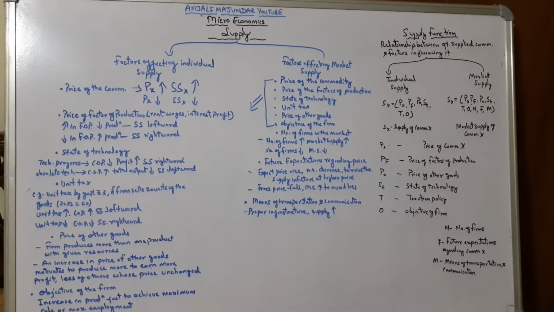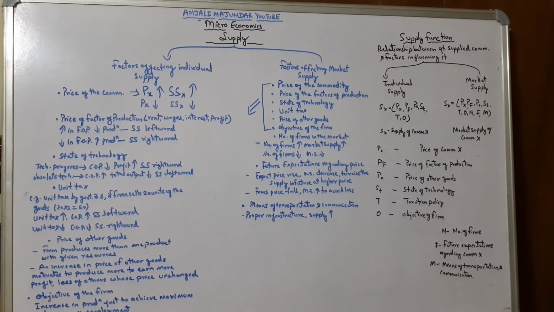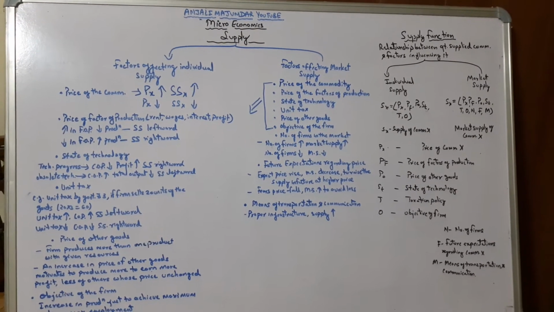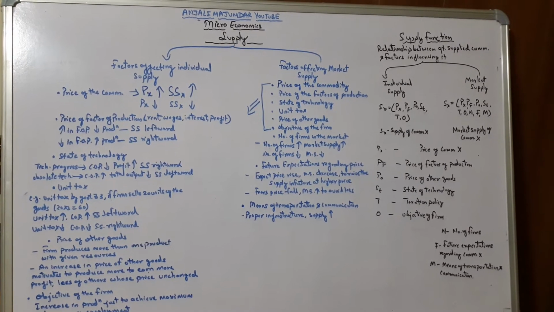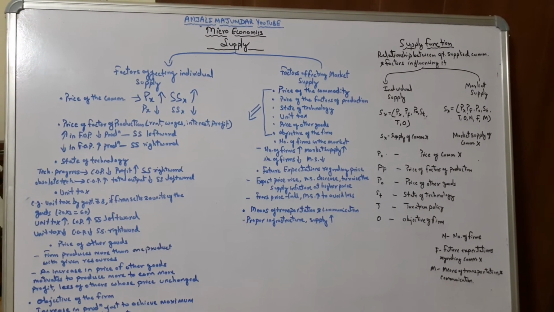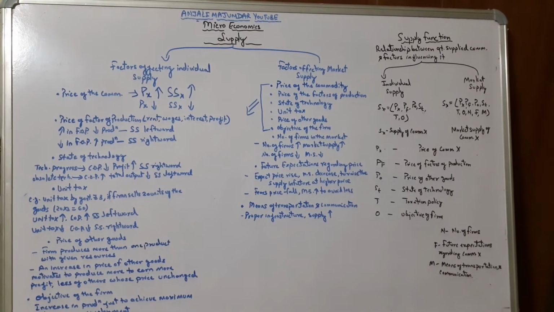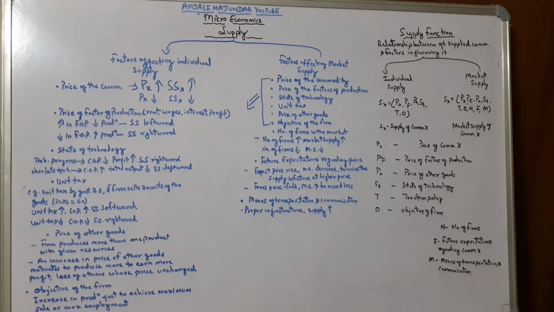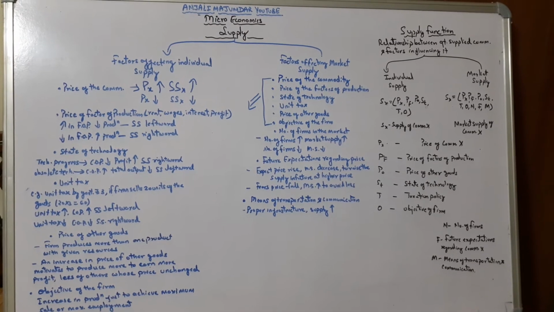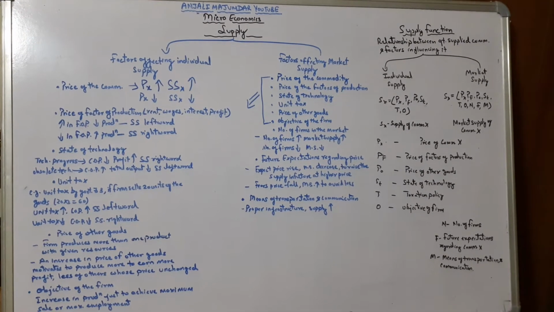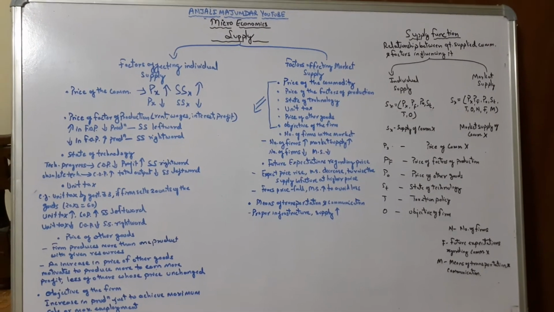Now just the vice versa case: if a firm is using old or obsolete technology, that will lead to an increase in the cost of production. If the cost of production increases, then total output decreases, right? Now if the total output decreases, your supply curve will shift leftward. So this is for the state of technology.